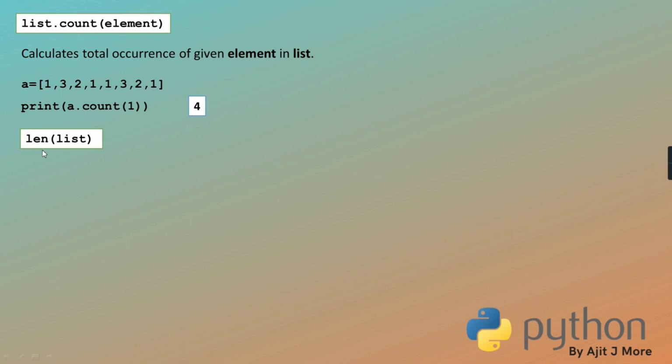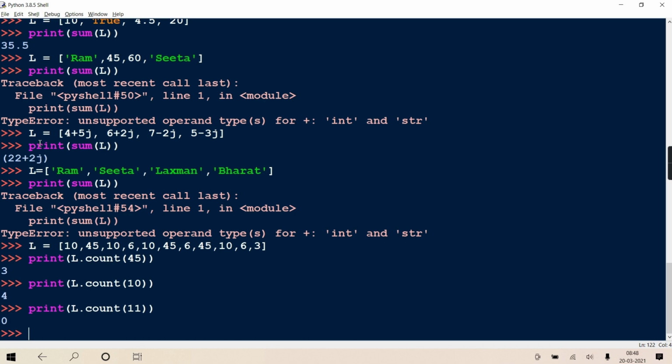Again, one built-in function is there: length, that is len. This will return the number of elements in the list. How many elements are present in the list, that count it will return. So if your list contains a list or a tuple inside it, it will not count the number of elements inside it. It will treat that whole thing as one element. For example, 10, 4, 5, 6 is one tuple, 20, again one list is there, 7, 9, then 30.